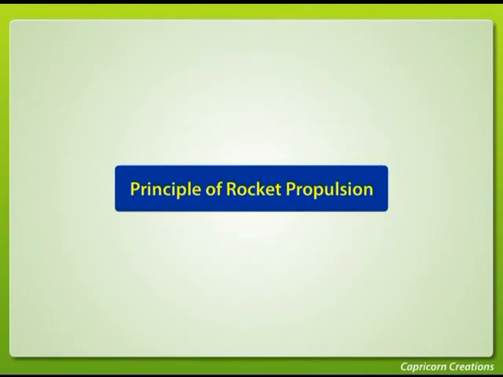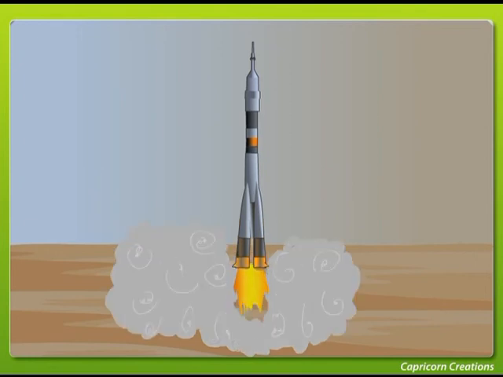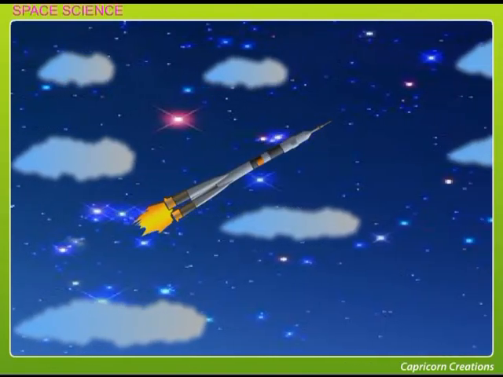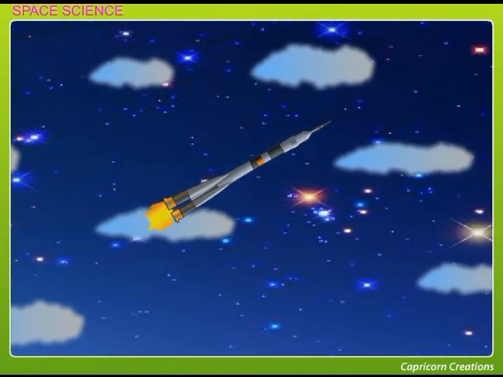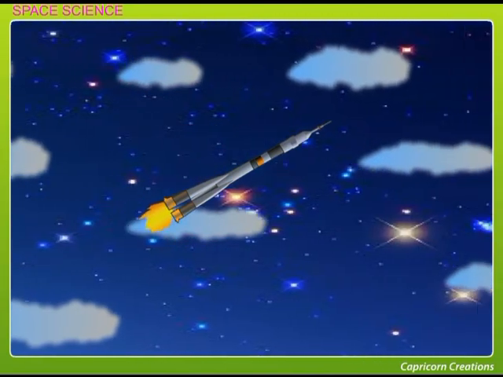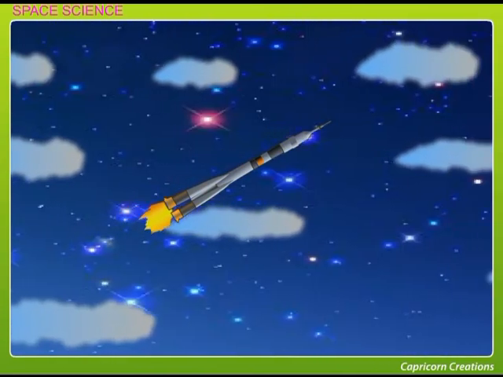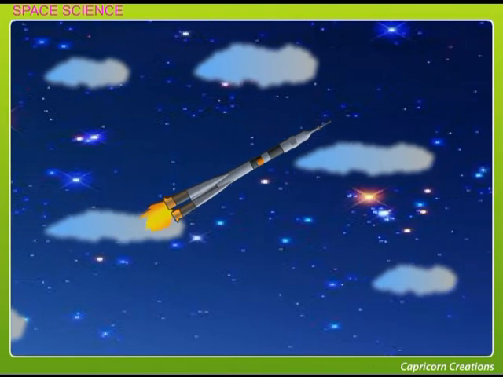Principle of rocket propulsion. According to Newton's third law, the principle of conservation of momentum, the total momentum of the system is conserved when the net force acting on the system is zero. The rocket works on the same principle. The propellant burns and a large amount of gas is pushed out at high velocity, pushing the rocket in the opposite direction. When the fuel burns, the exhaust gases escape through the nozzle towards the earth, and in reaction, the rocket moves vertically upwards.